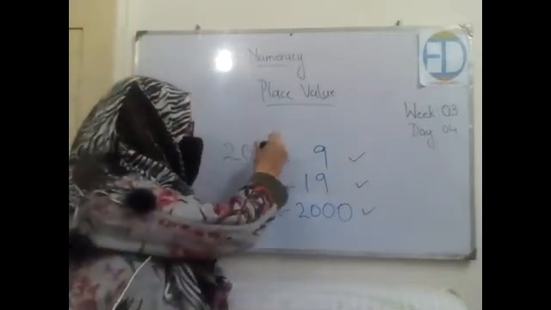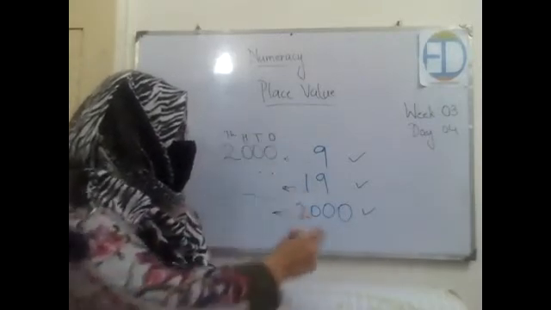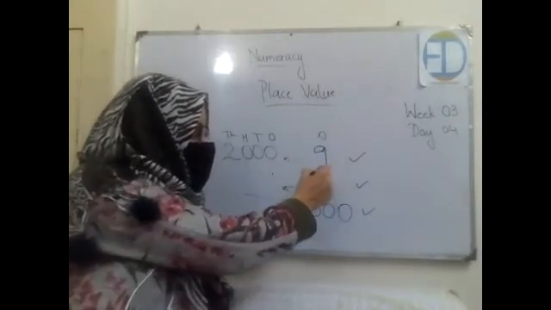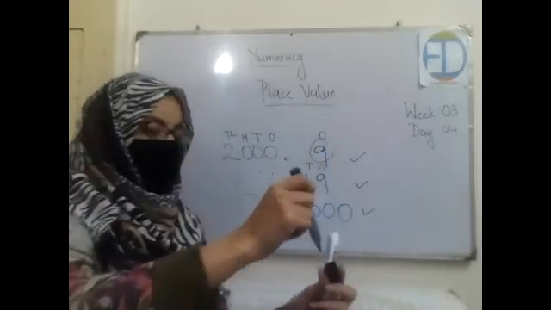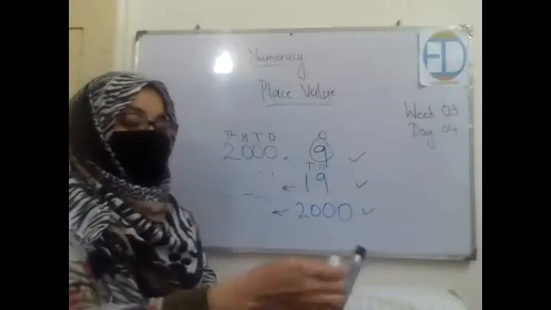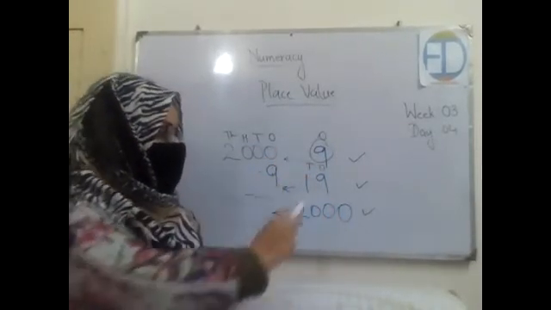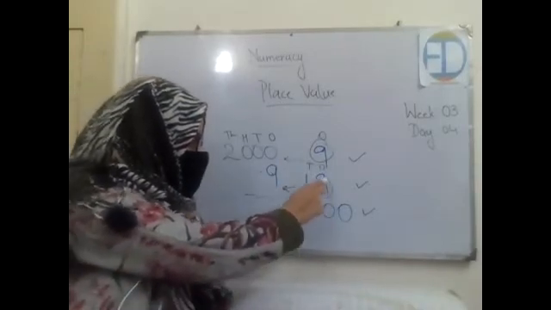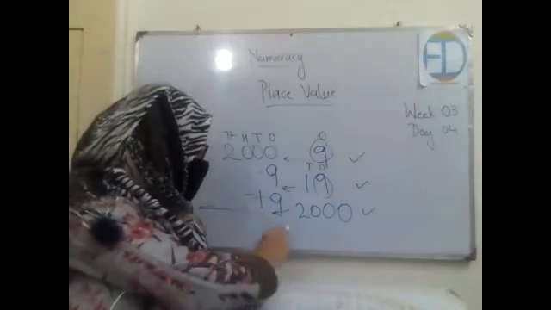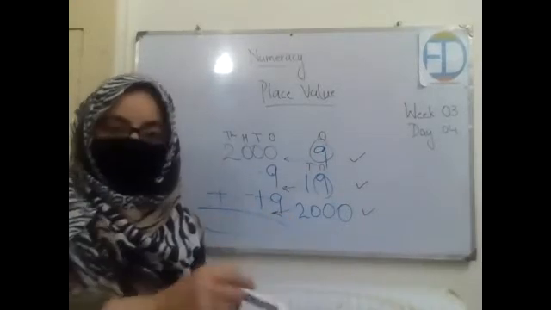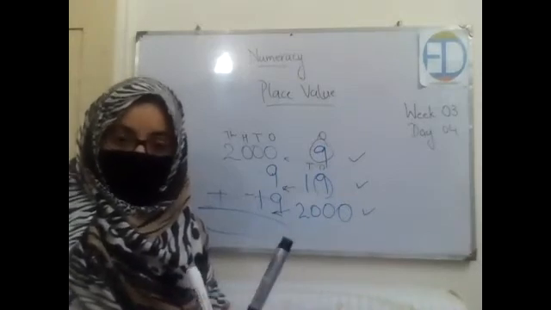There are positions like ones, tens, hundreds, and thousands. Now, this is only a ones number, this is ones and tens. Now, you will put this ones on which side? You will start from the right hand side and put it over here. Now, it's a two digit number, so first put the ones digit over here and the tens digit over here. Now, you can add these numbers. Do you get it? Right?